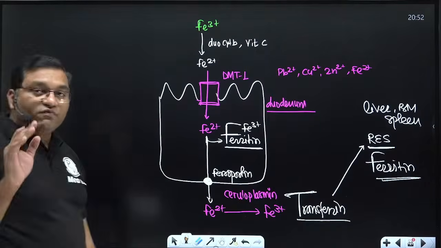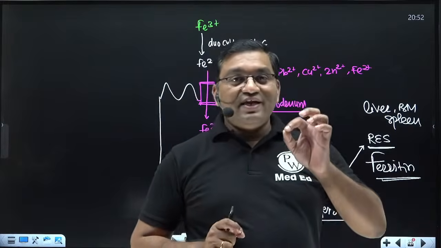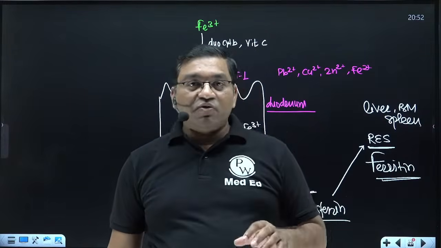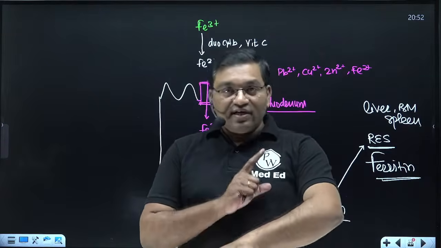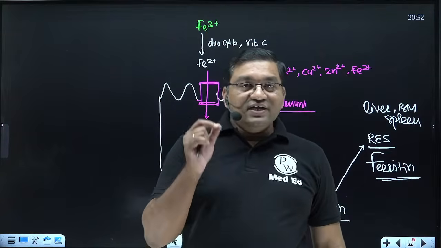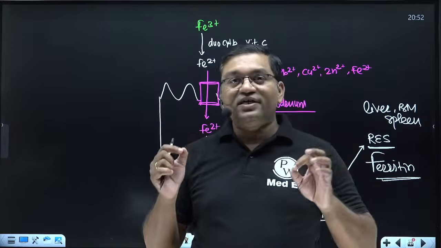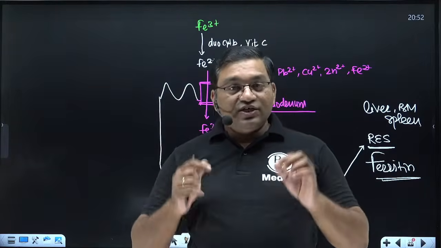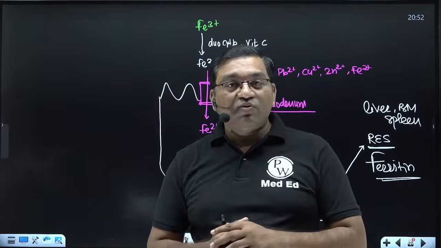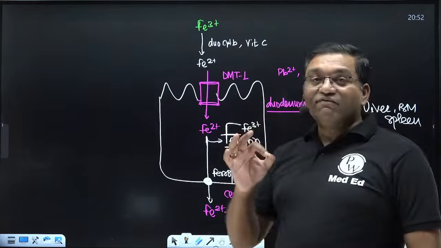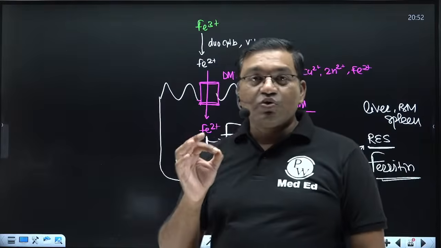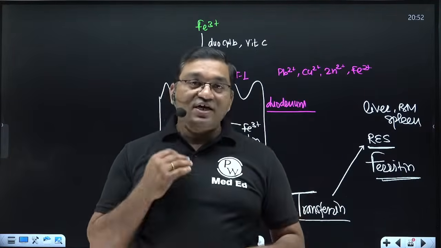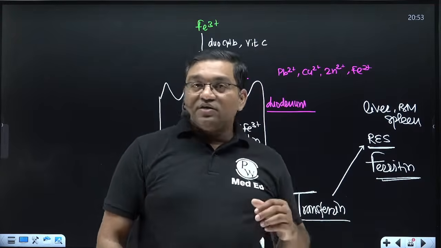Now, iron is known as a one-way element because very little iron is excreted from the body. It is lost through sweat, hair loss, and feces. A very negligible amount of iron is excreted. It is utilized and reutilized by the body. That's why it is known as a one-way element, also known as the mucosal block theory. There is utilization and reutilization of iron in the body.